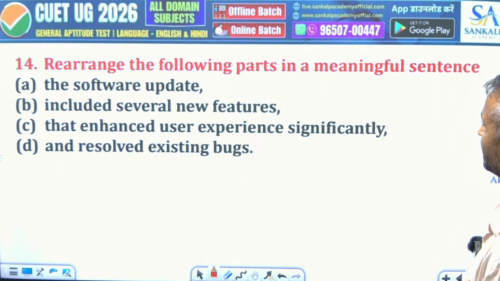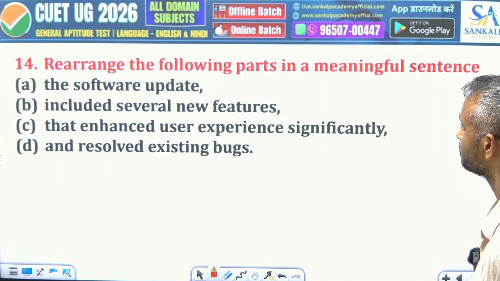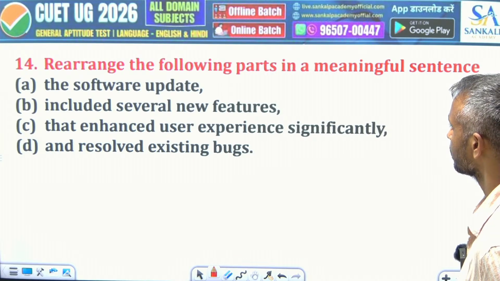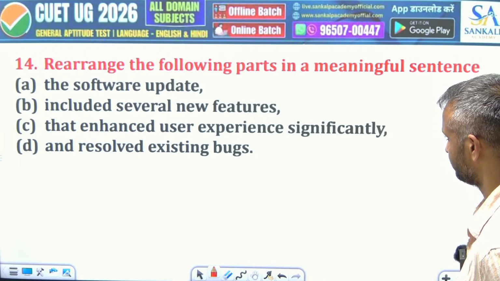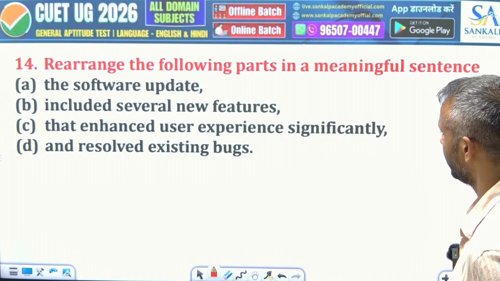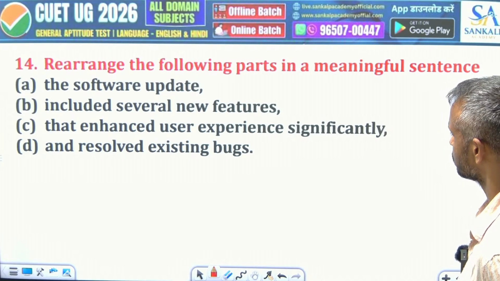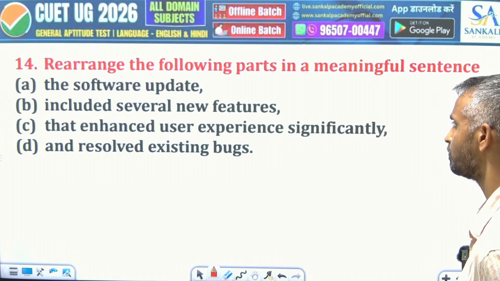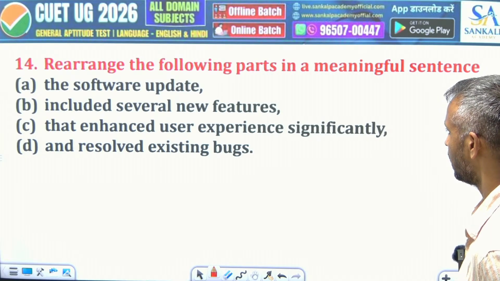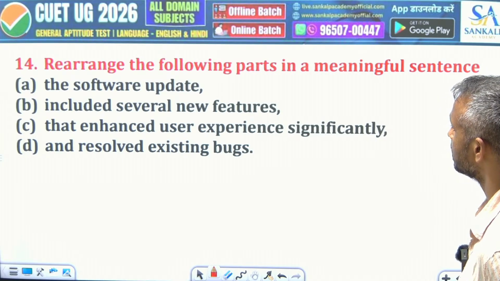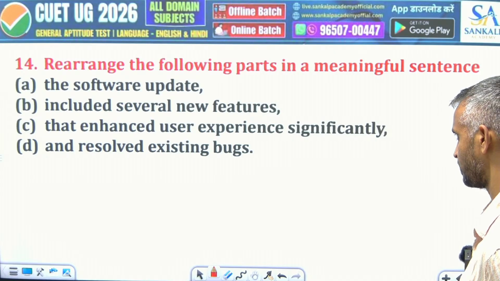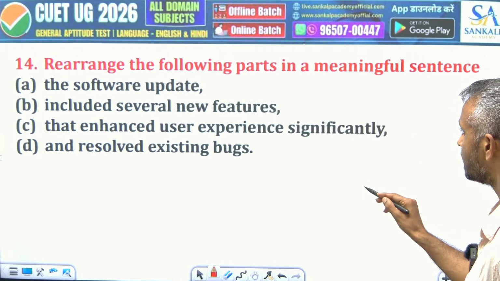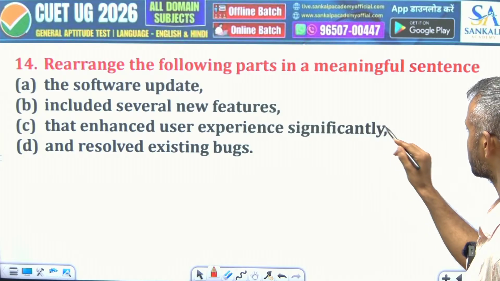The software update included several new features that enhanced user experience significantly and resolved existing bugs. Okay, the software update included several new features and resolved existing bugs that enhanced user experience significantly.